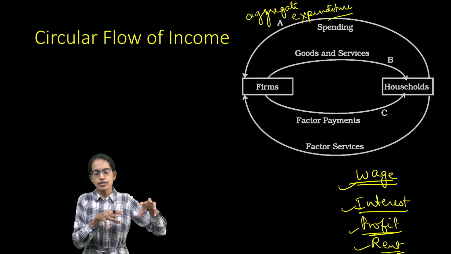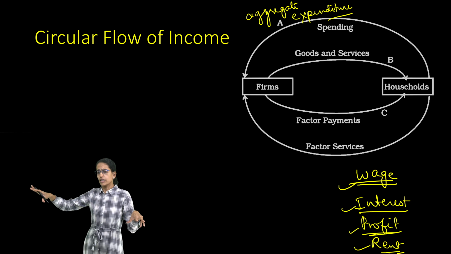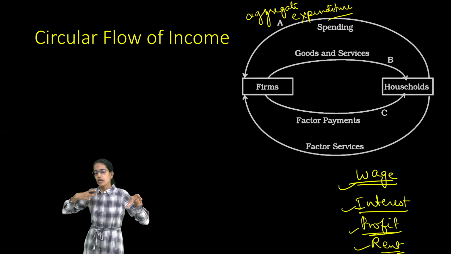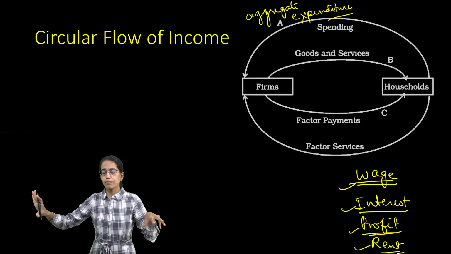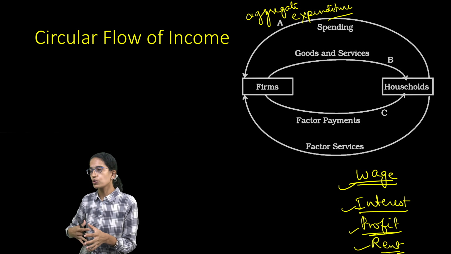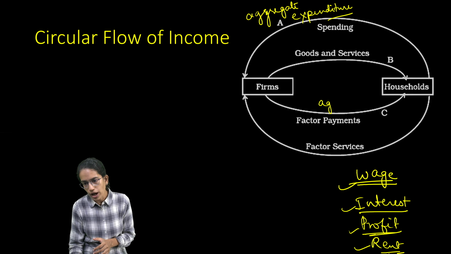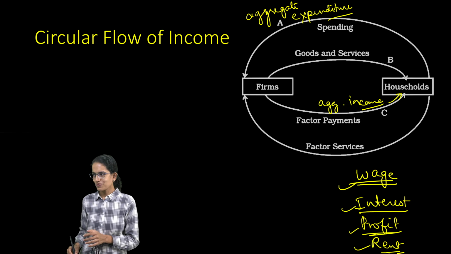On the other hand, the firm would make the payment to the labor as wages, okay, to the people from whom they have hired the equipment as rent. So all this would go as factor payment. So this factor payment would go as aggregate income to the household, right?